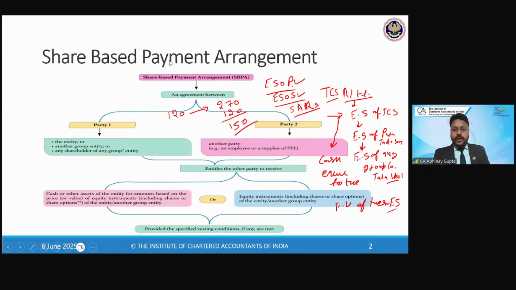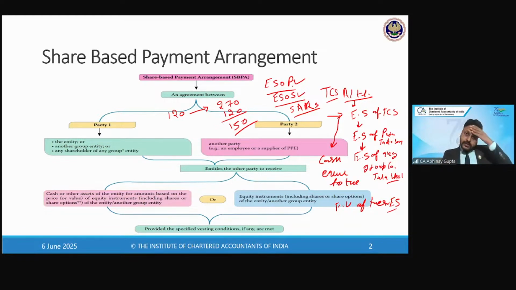And not only to employees, it can be with other third parties as well, right? So there could be an arrangement with the employees for the SARs, and there could be an arrangement with a third party as well for the SARs, right? So it all depends on the nature of the arrangement, irrespective of the party, right? So that's the scope basically.